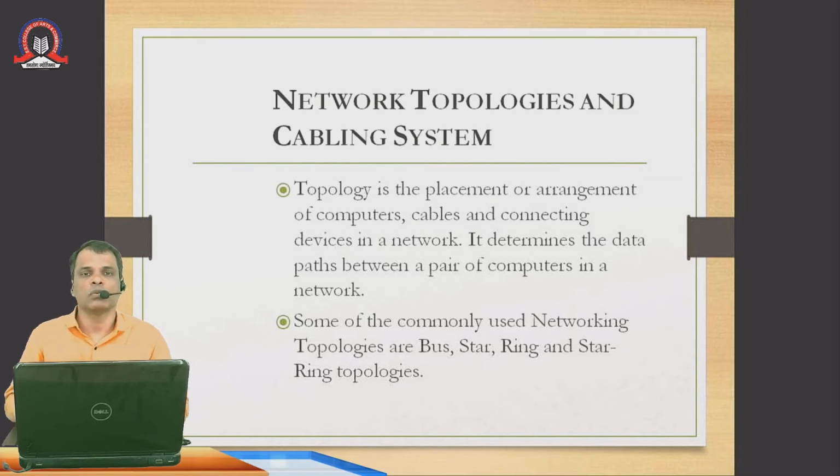Now we are coming towards the topology, how the computers are connected with each other in a network. Network topologies and cabling system. Topology is the placement or arrangement of computers, cables, and connecting devices in a network. It determines the data path between a pair of computers in a network. Some of the commonly used networking topologies are bus, star, ring, and star ring topologies. We are going to see bus, star, and ring topology.